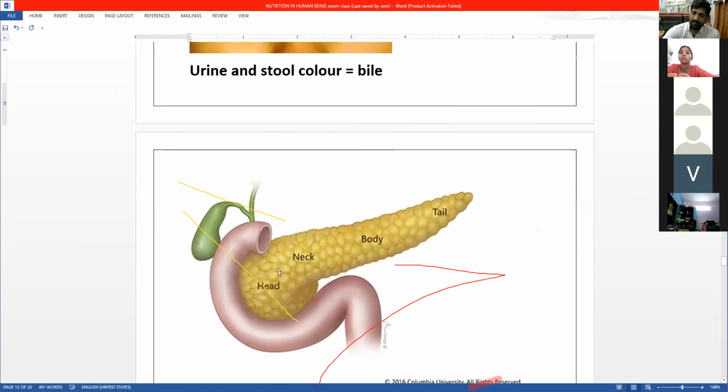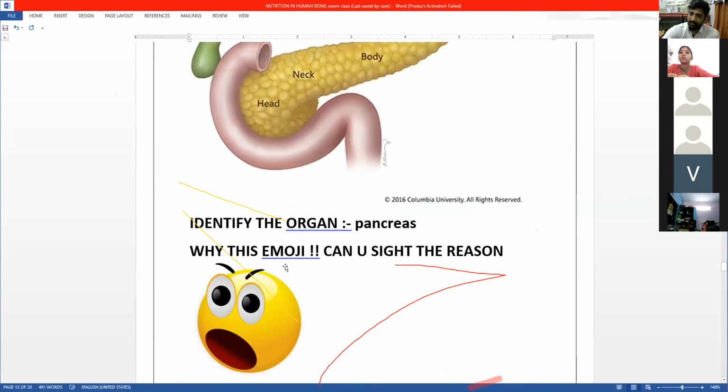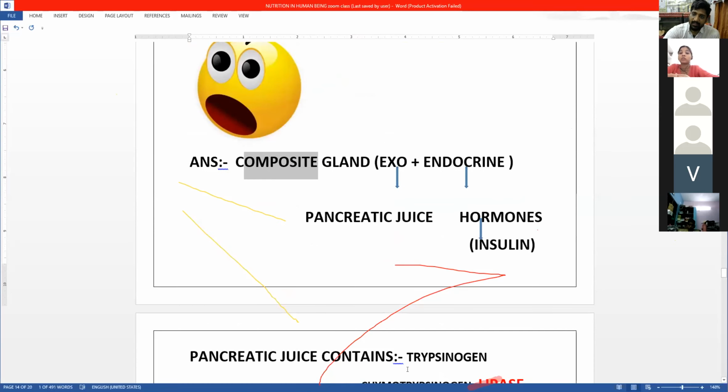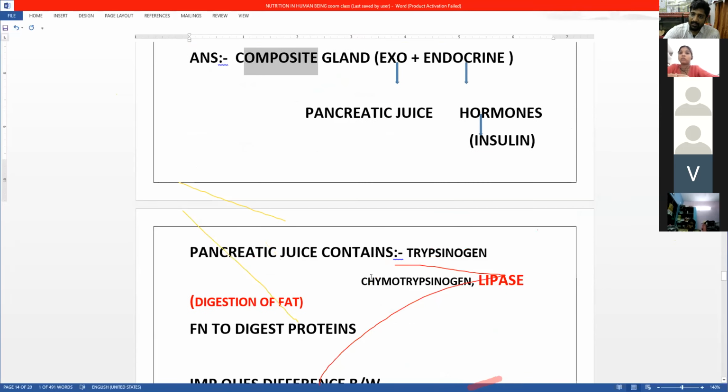Okay, this emoji was there to remember that it's a composite gland which is having exocrine as well as endocrine function. The pancreatic juice, which contains trypsinogen and chymotrypsinogen, which digest protein, okay, is the exocrine function. Hormone is formed, which is called as a endocrine function.